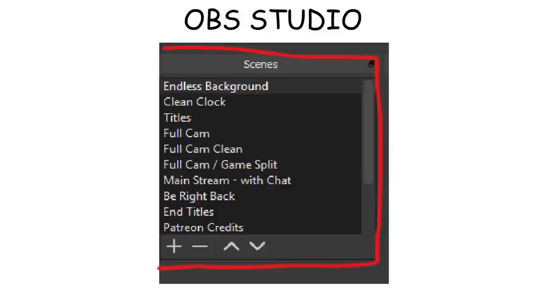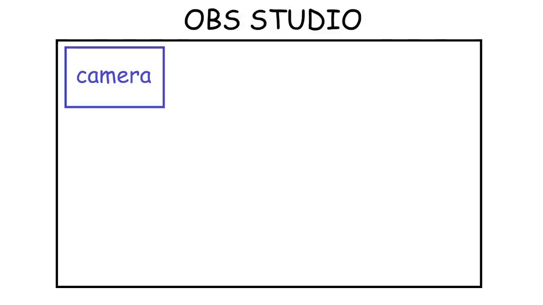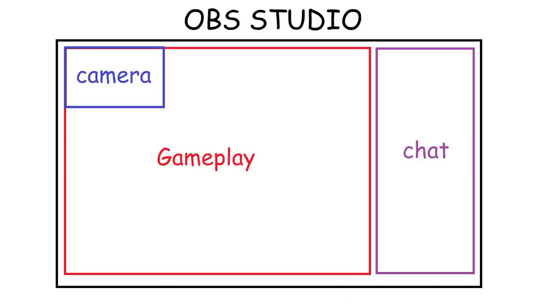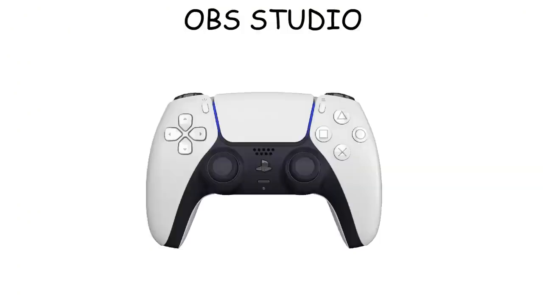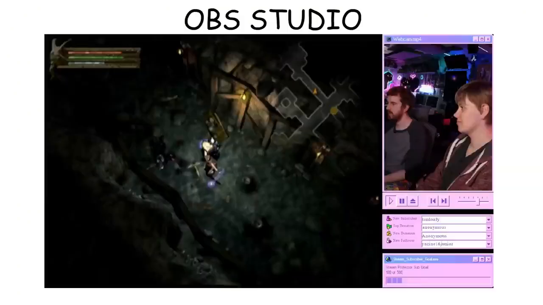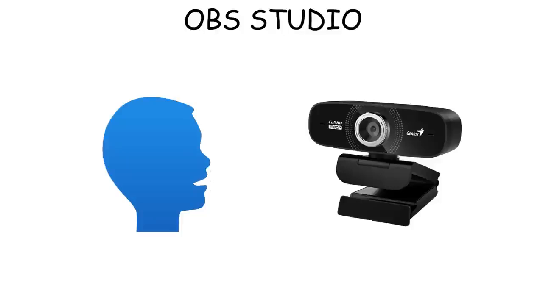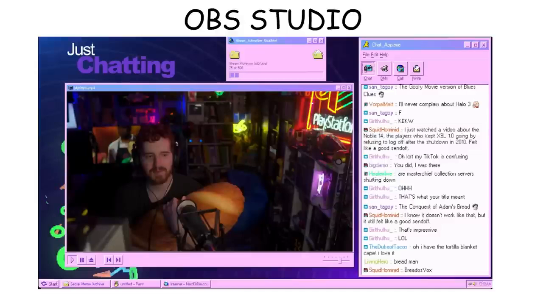What makes OBS really good is its versatile scene system. So a scene is basically a layout where you can combine multiple things at the same time on your screen. For example, if you're gaming, you can have one scene that shows your gameplay with your face on camera. And when you just want to chat with your viewers without showing the game, you can instantly switch to another scene that only shows you in the live chat.